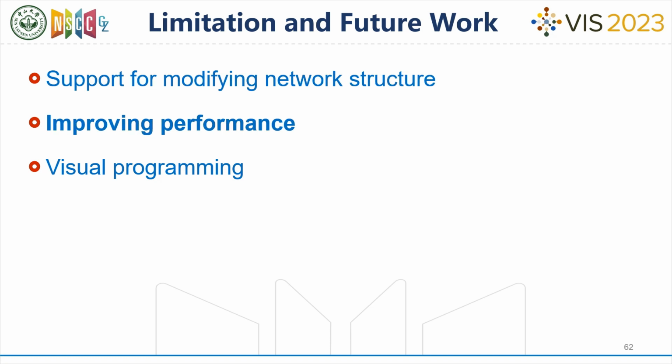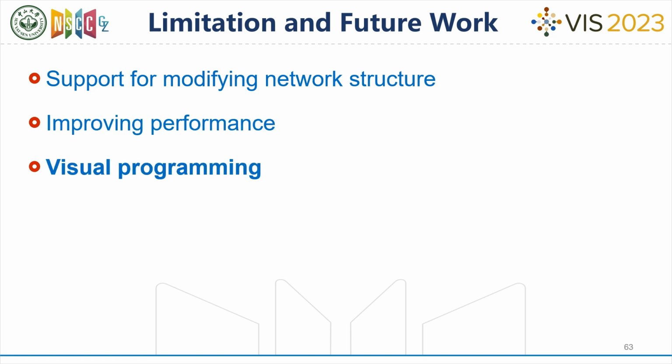Besides, we adopt a client-server architecture and use D3 for element rendering, which can result in performance bottlenecks. We may consider migrating the rendering process to the GPU in future iterations. Lastly, we intend to design a visual programming system based on the abstract model and the programming toolkit, enabling users to build interfaces based on the abstract model with little code.